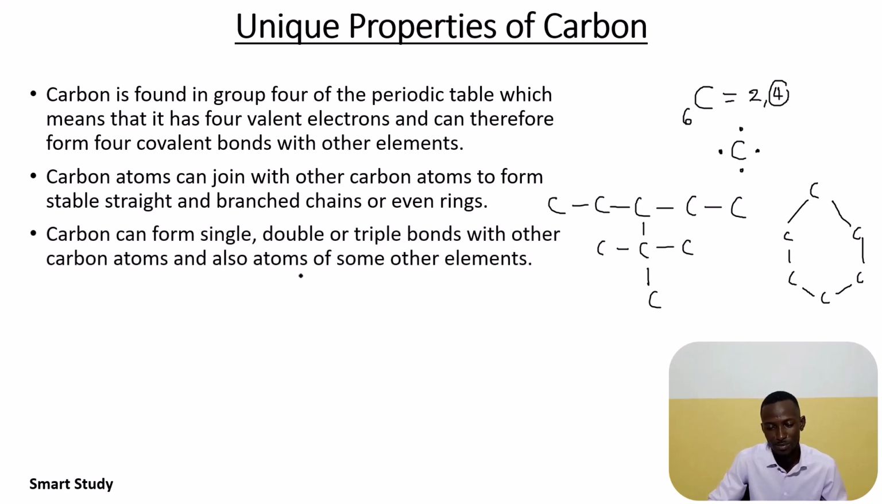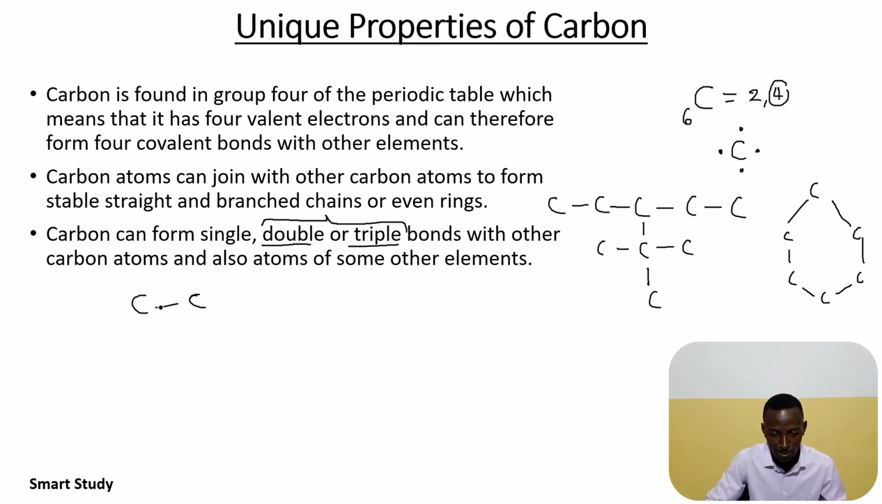The next unique property is that carbon can form single, double, or triple bonds with other carbon atoms and also atoms of other elements. So carbon can form double bond or single bond. The double and triple bonds are known as multiple bonds. So you might come across that carbon can form single or multiple bonds, and multiple bond simply means double or triple.